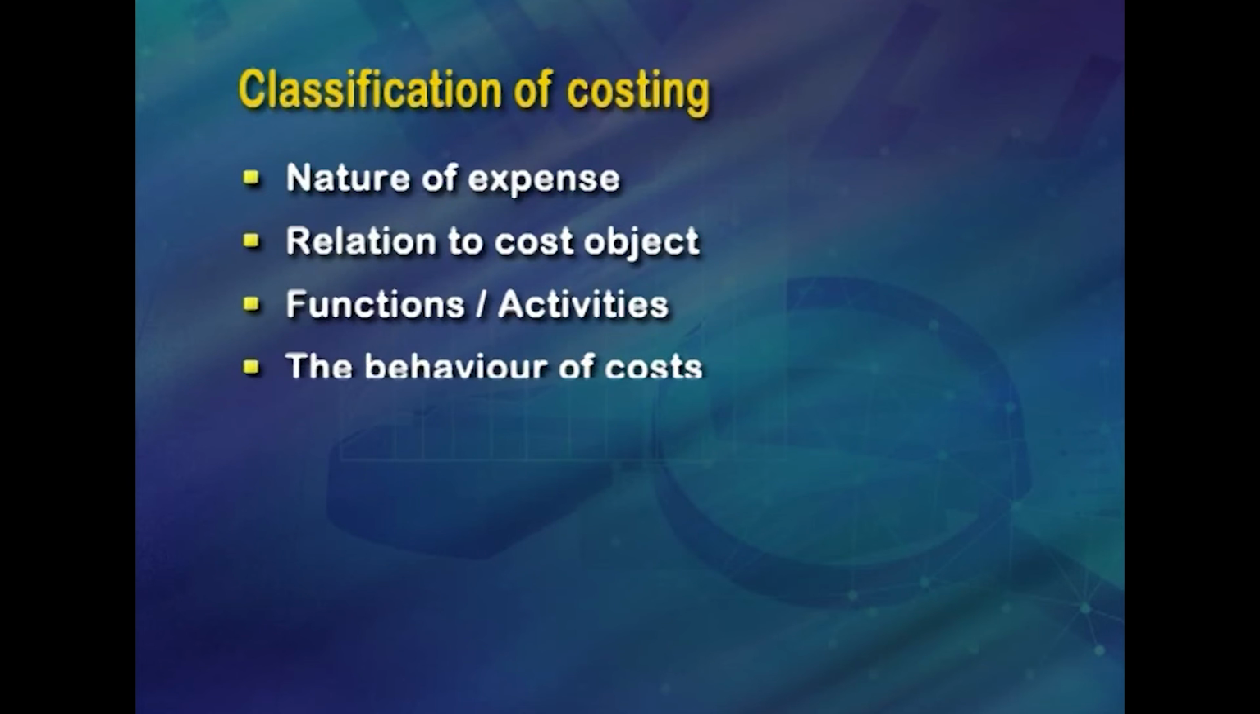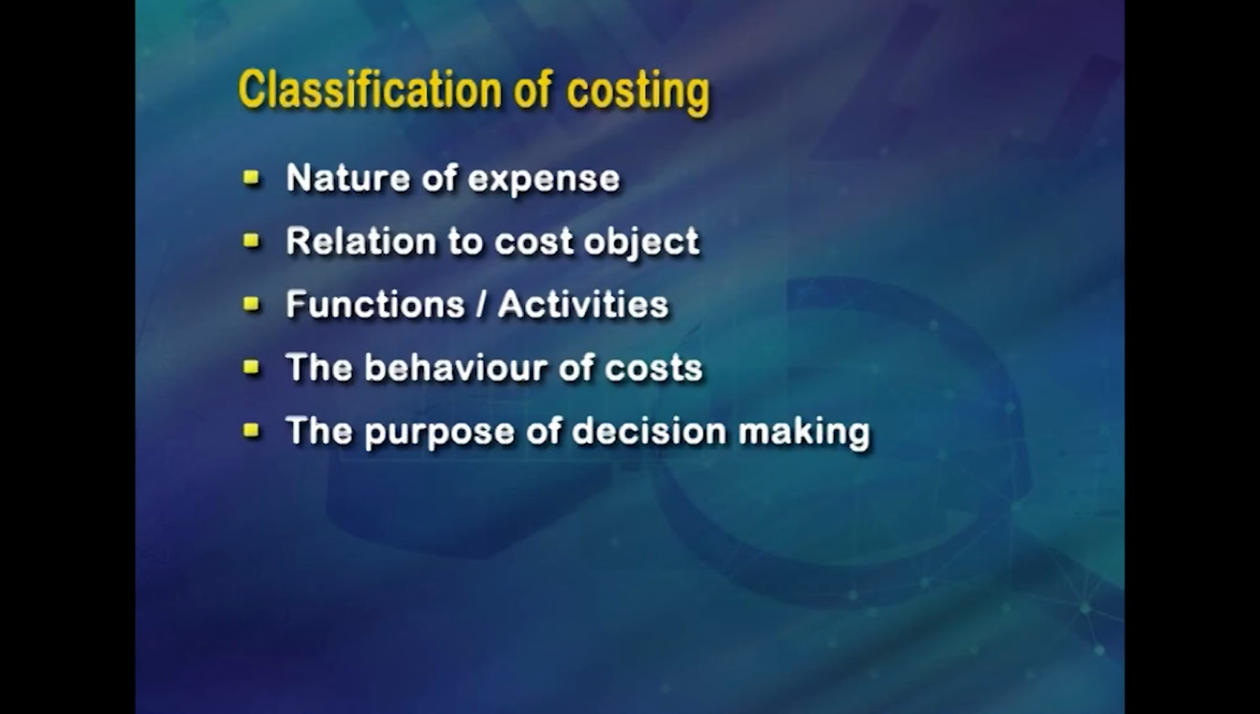The fourth method of classification is the behavior of costs. It is seen with respect to the change in volume. On this basis, costs are classified into fixed, variable, semi-variable. Fixed costs do not change with a small change in volume. Variable costs do change. Semi-variable costs have characteristics of both fixed and variable costs.